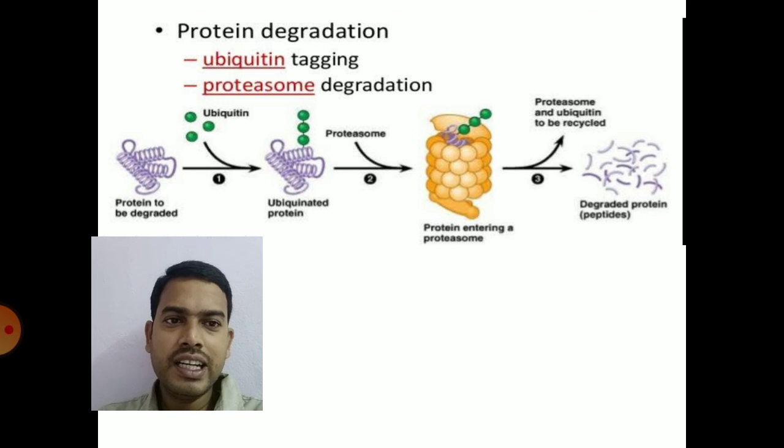You can see clearly the yellow one on the right side, that is the 26S proteasome. Whatever protein is tagged with ubiquitin, that is polyubiquitination, poly meaning more than one ubiquitin. Polyubiquitinated proteins are immediately degraded in the 26S proteasome.